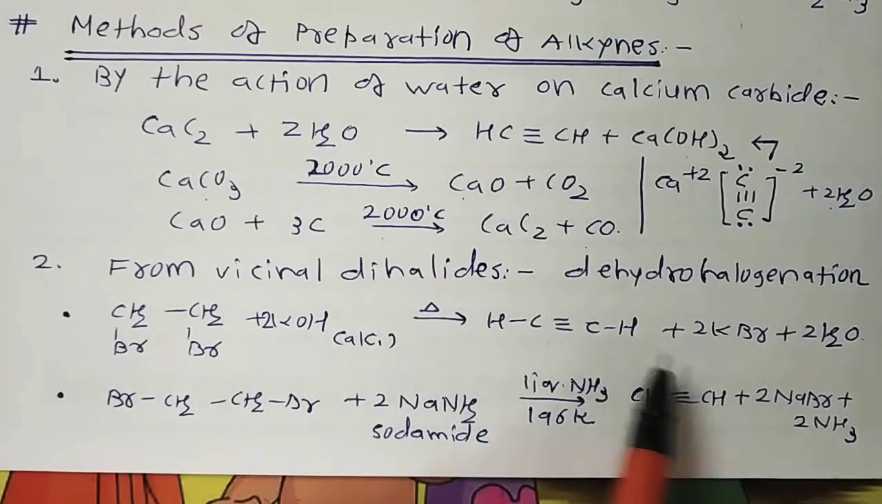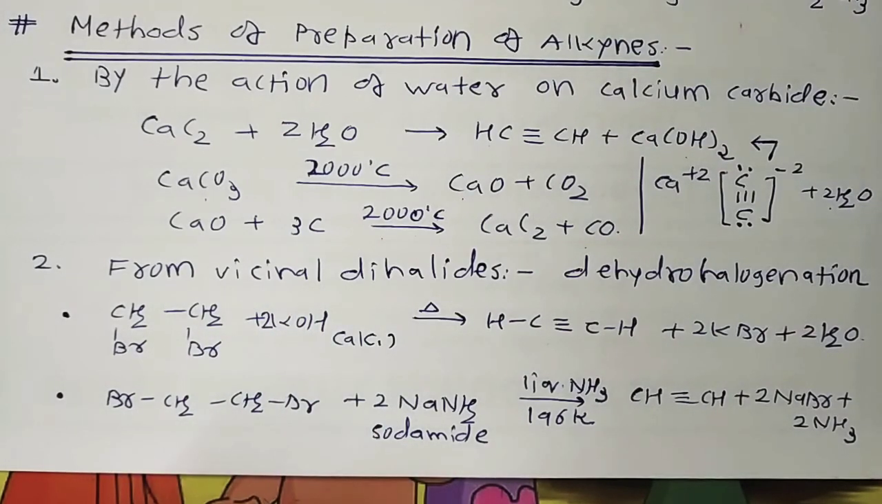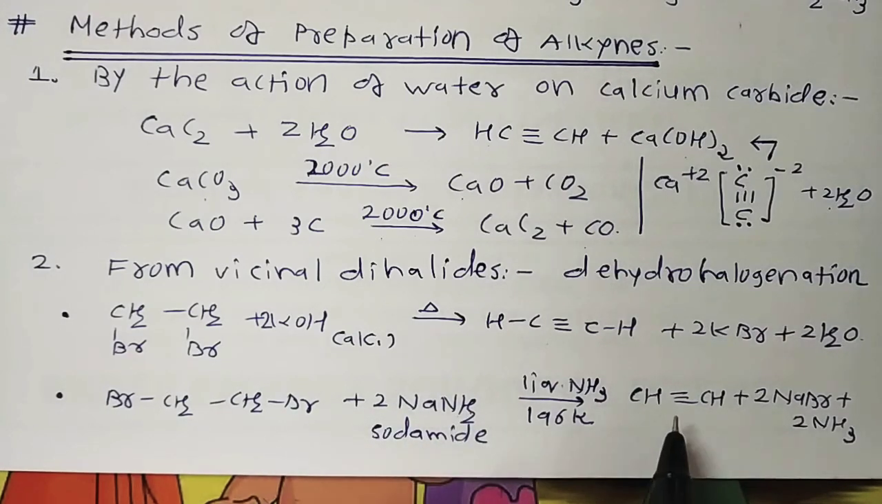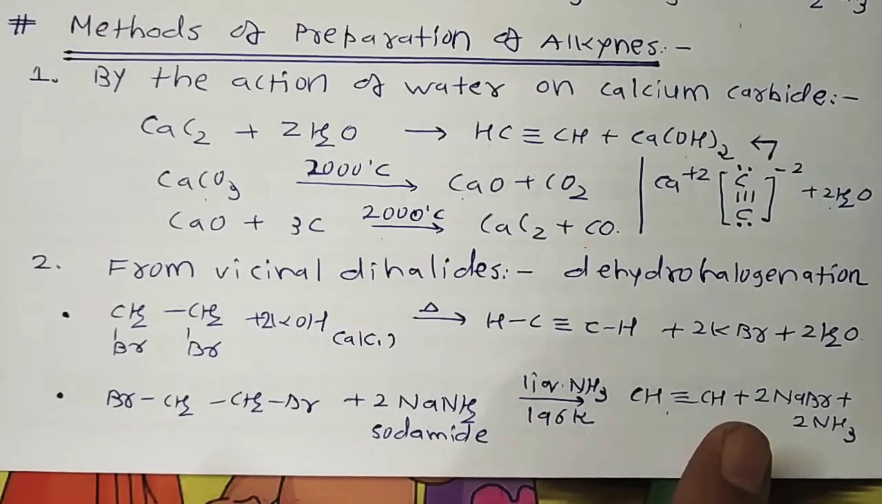So this is the first method from vicinal dihalide. Instead of alcoholic KOH, sodamide, that is sodium amide, NaNH2, in liquid ammonia can also be used. We get the same result, ethyne. But the main advantage is that the yields are better since there is less tendency to form byproducts. So this is a good method. Why is it a good method? Because the yields are better as there is less tendency to form byproducts.